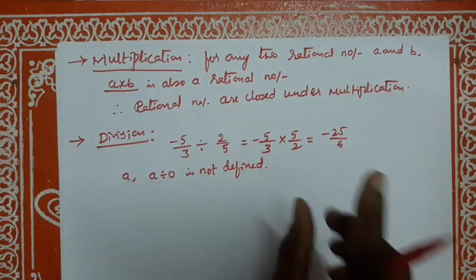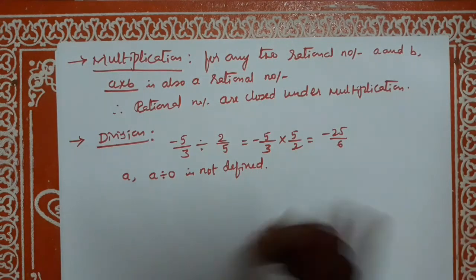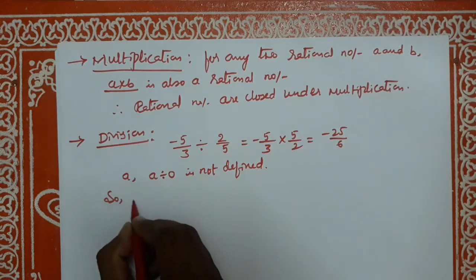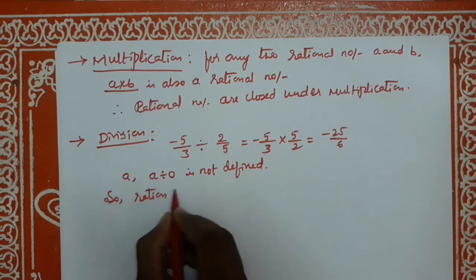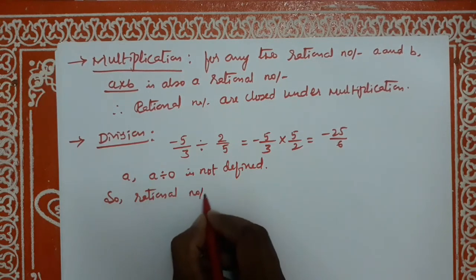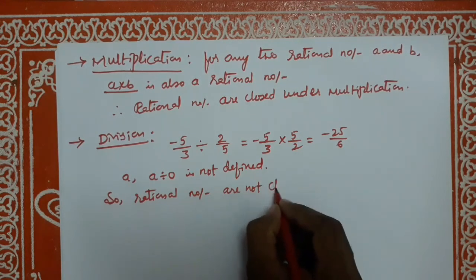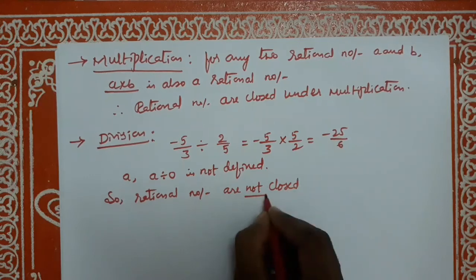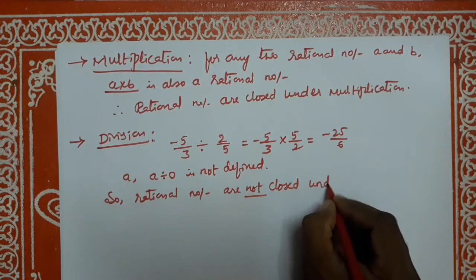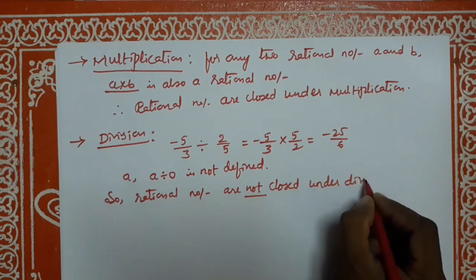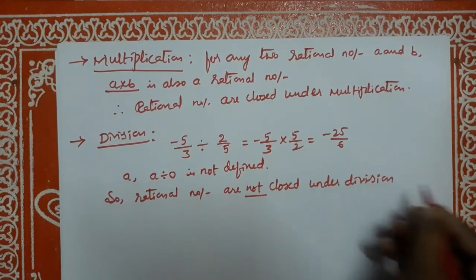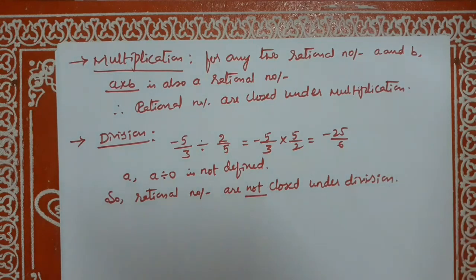So, rational numbers are not closed under division. Okay, dear students.